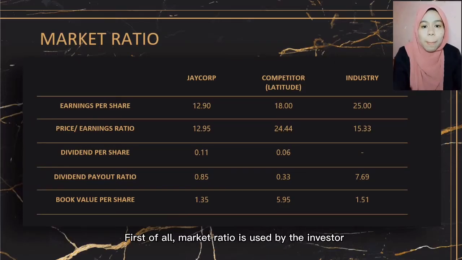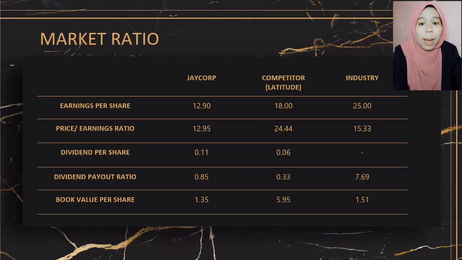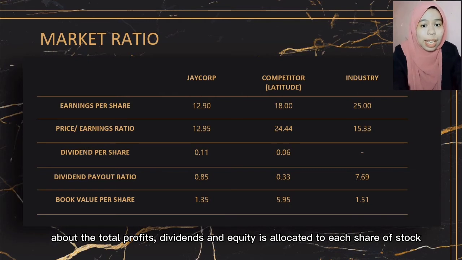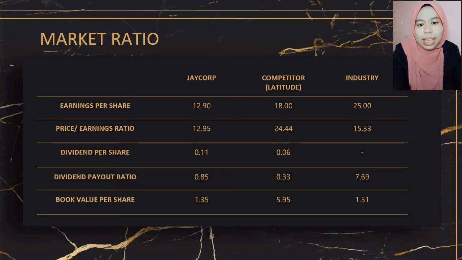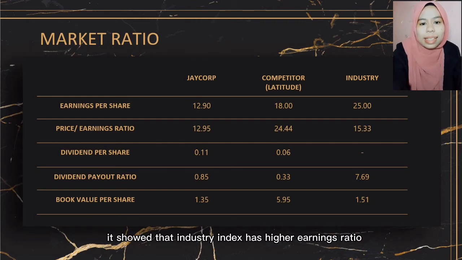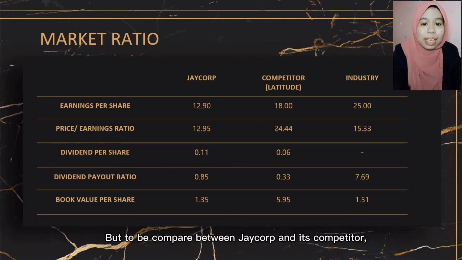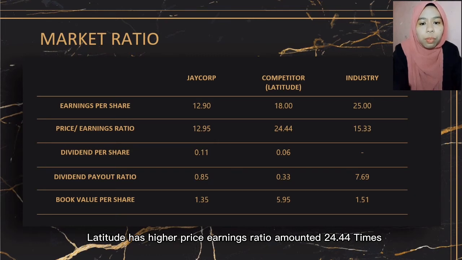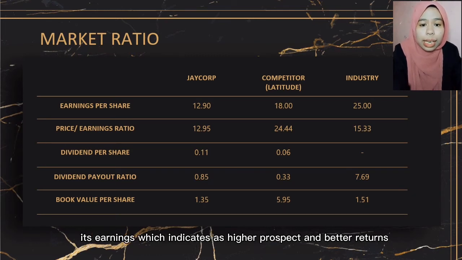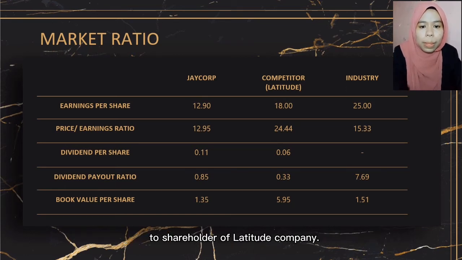First of all, market ratio is used by the investor about the total profit, dividend and equity allocated to each share of stock. For 2020, it showed that industry index has higher price earning ratio compared to the company and its competitor. But comparing Jacob and its competitor, Latitude has higher price earning ratio amounted 24.44 times its earning, which indicates higher prospect and better return to shareholders of Latitude company.